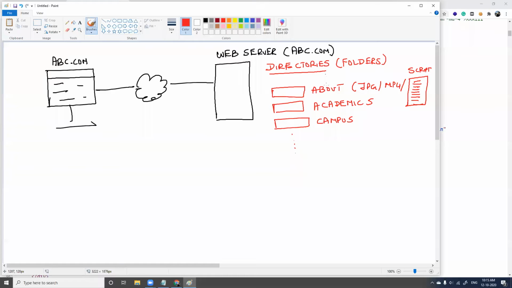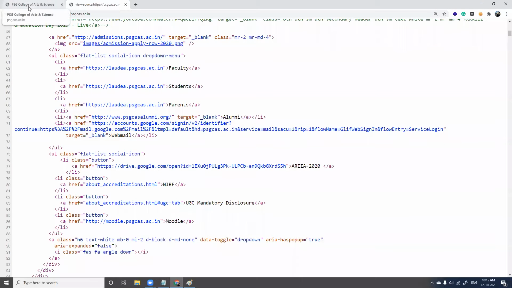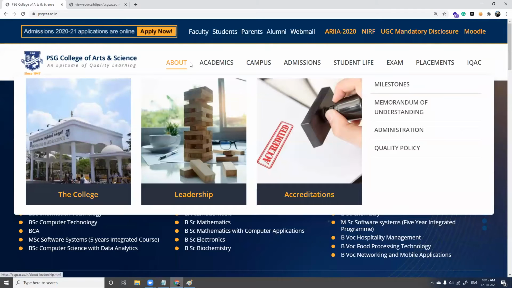Fine, this is okay. And what do you call these directories as? These directories are called public directories. Right? They are called public directories. Why are they called public directories? Because anyone from outside will be able to access and he'll be able to read the content of this particular directory from his browser. Yes, we sitting here, I'm able to see what the PSG CAS tab is about, us, academics. I'm able to see all these directories, and that is why we call them public directories, right?